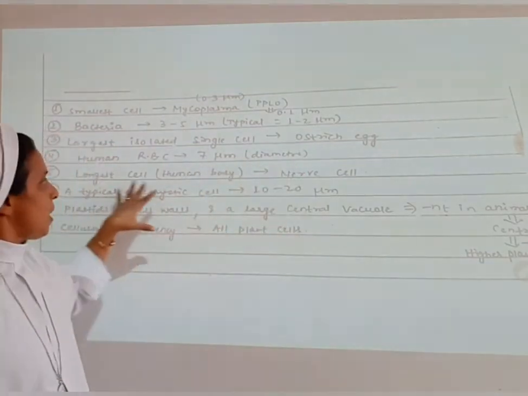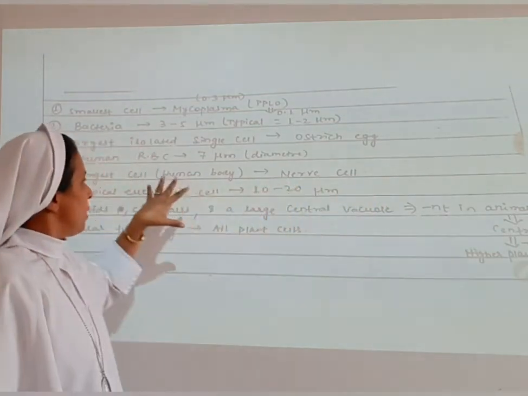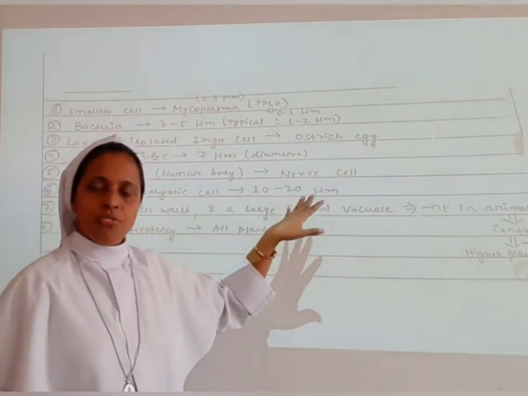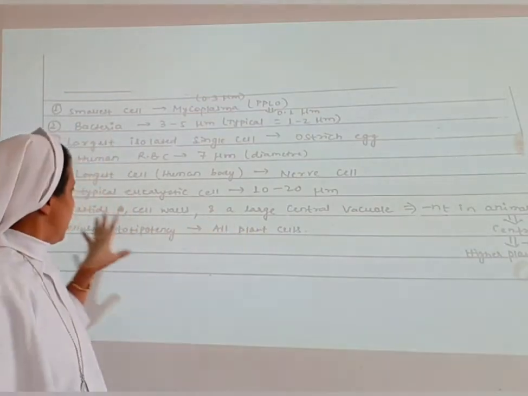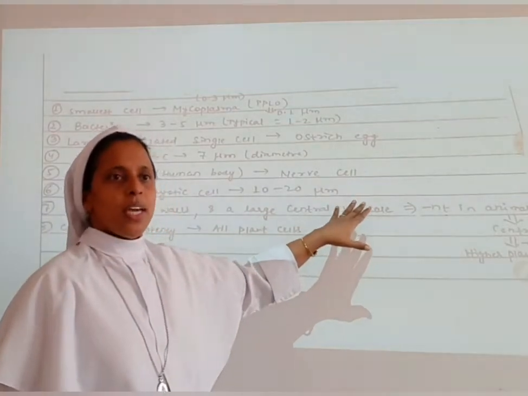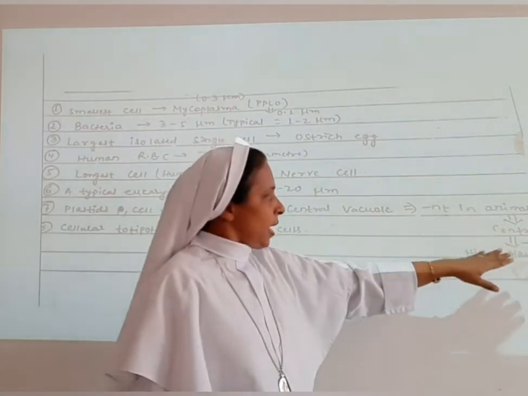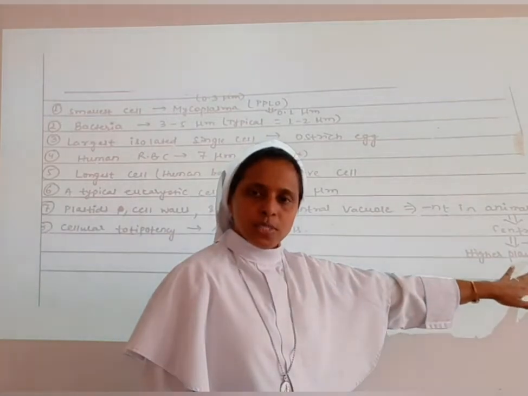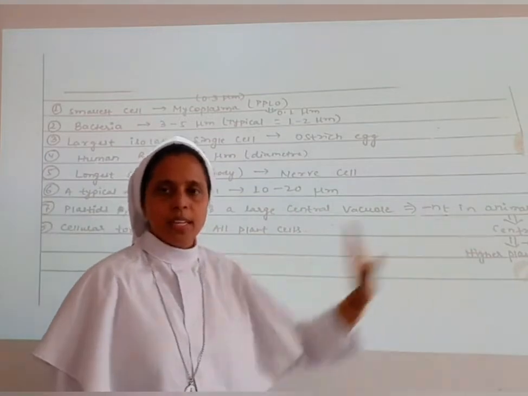Then the longest cell of the human body is the nerve cell. And the typical eukaryotic cell is 10 to 20 micrometer. Then plastids, cell walls and the large central vacuole are absent in animals. And centrioles are not absent in higher plants either. Centrioles aside, the plastids, cell wall and large central vacuole are absent in the animals.